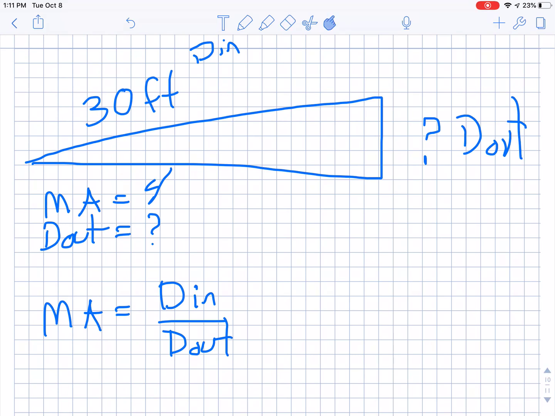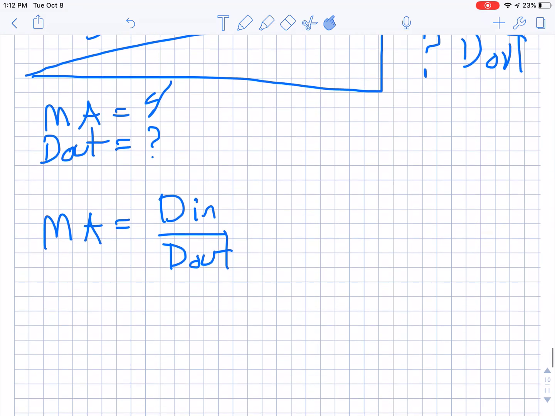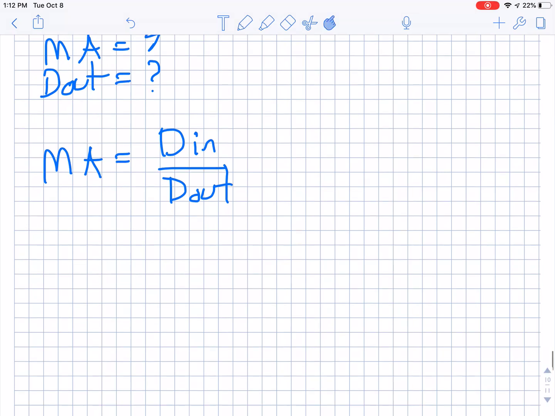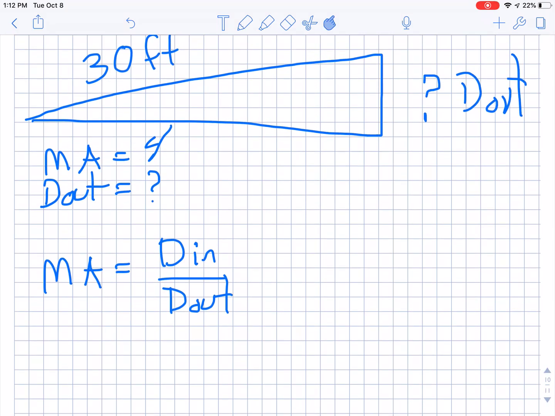So I have my givens. I have my unknowns, or my one unknown. I'm solving for Dout. That drove me to my equation. And now here comes the easy part: substitute and solve. Let's go ahead and do that. My MA is 4, equals, and my Din is 30 feet. And I don't know my Dout, so we're going to write Dout.